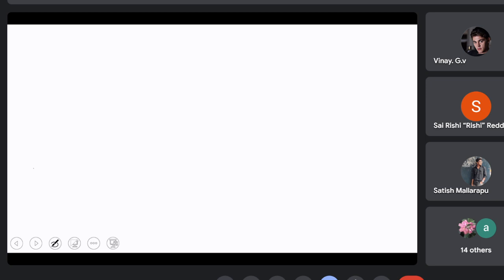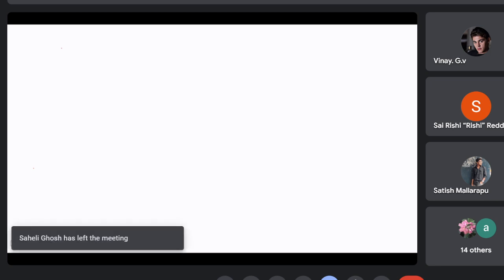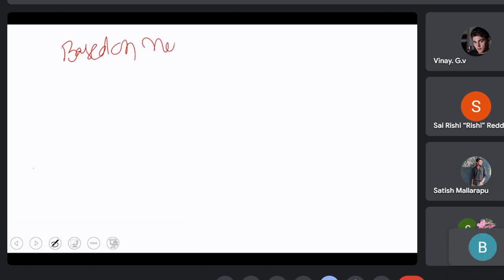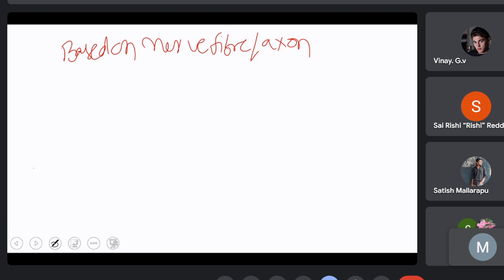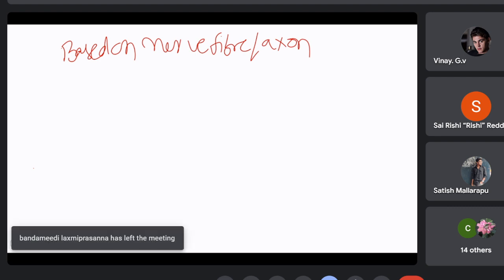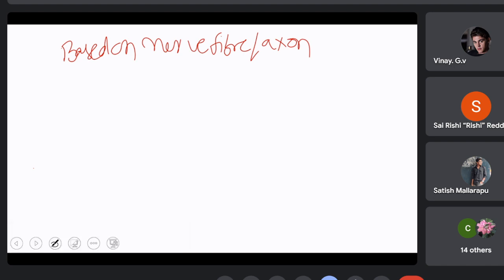We can study the structure of neuron with respect to its nerve fiber. So based on the nerve fiber, which is also nothing but the axon, neurons are of two types. One is a neuron with myelinated nerve fiber, and a neuron with non-myelinated nerve fiber. And in another classification, neurons are of different types based on the processes that arise from the neuron,